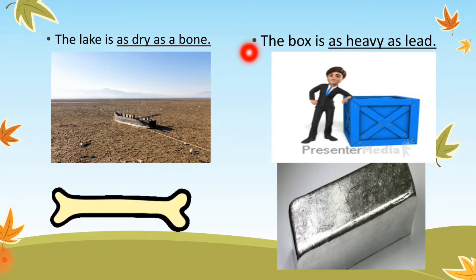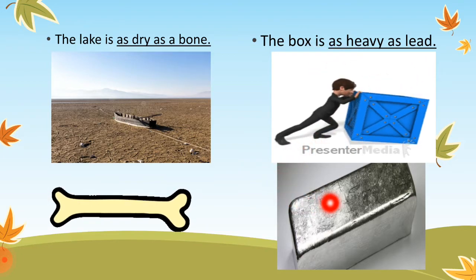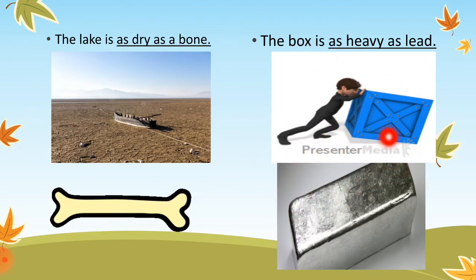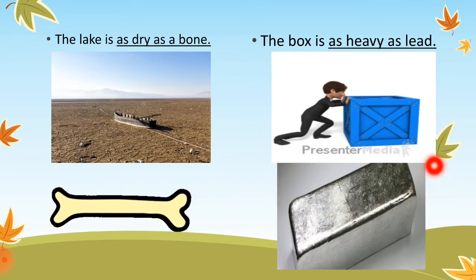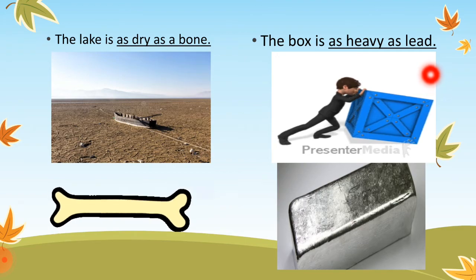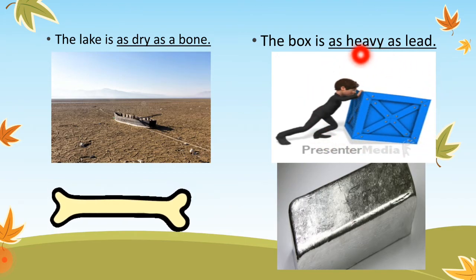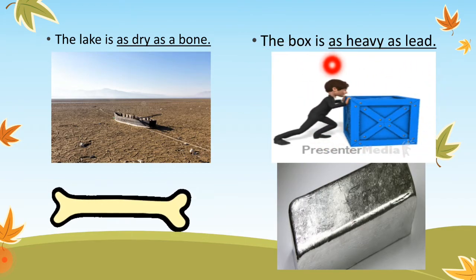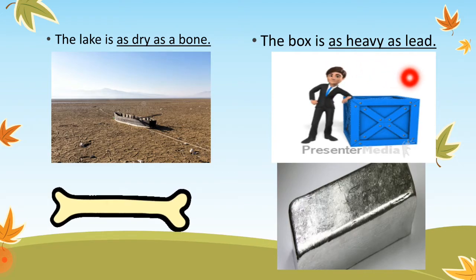The next example is the box is as heavy as lead. Now lead is a metal, and it is a very heavy metal. It is not very easy to pick. So now this box over here is also very heavy. So we can use the sentence the box is as heavy as lead, because the box is also very heavy.